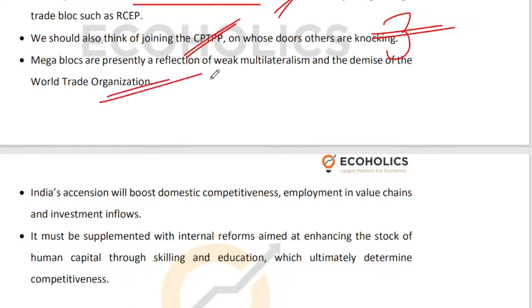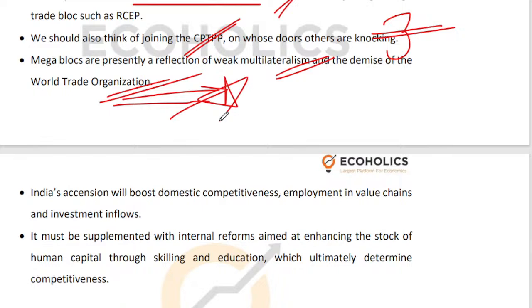Because of the weakness of WTO, because of the weakness of multilateralism. WTO is dysfunctional for all practical purposes. Why? Because US and other world powers are not interested in strengthening WTO anymore, because they do not see WTO helping them out. WTO was important till you wanted countries such as India, China, and so on to open up their markets so that Western countries can sell their goods and services. WTO is not important when India and China want to open up the Western market so that they can go and sell goods and services. So WTO is dysfunctional because Western countries want it to be dysfunctional. And multilateralism is not functioning because multilateralism is not helping the Western countries.